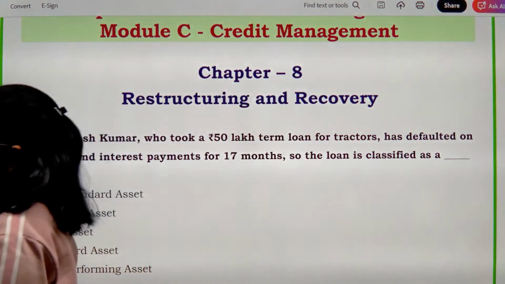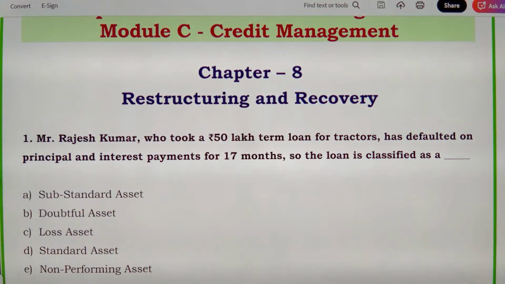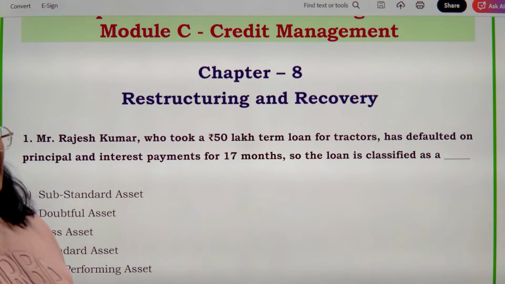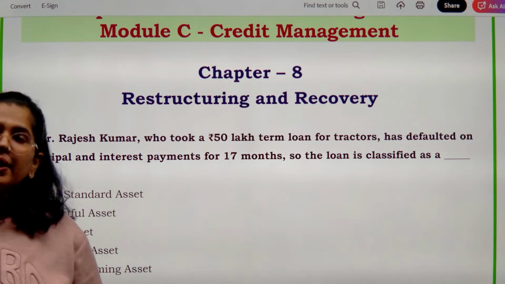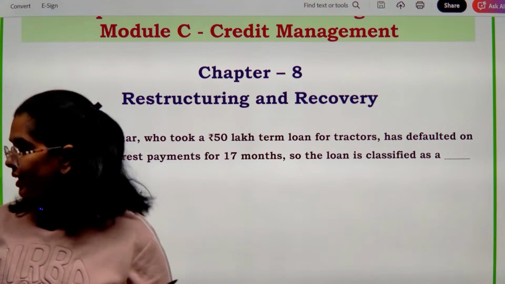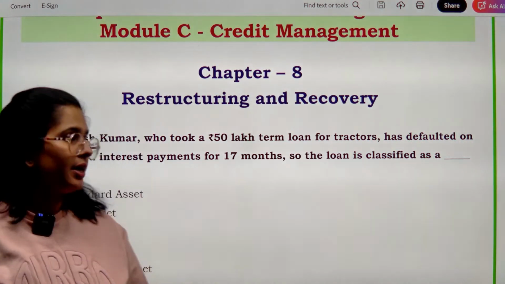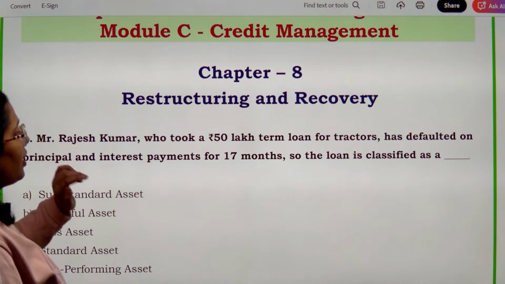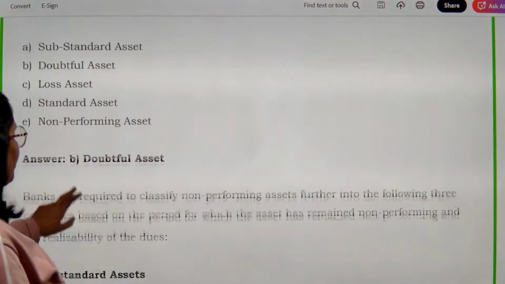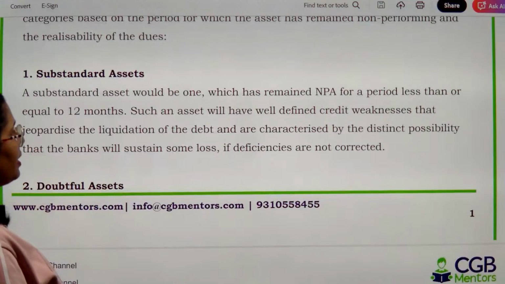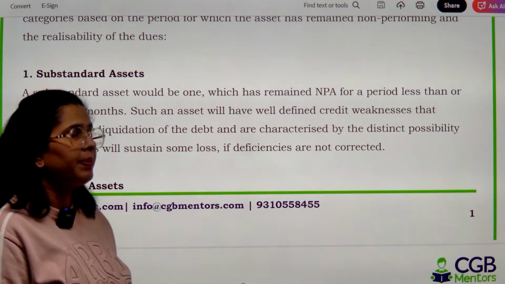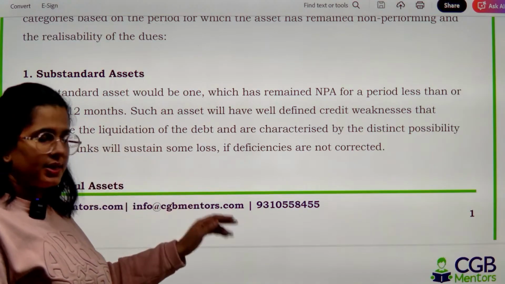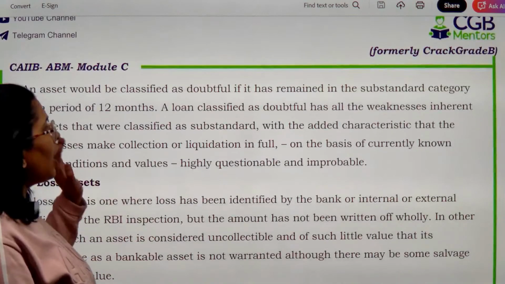Now, in order to answer this particular question, you need to know what is the classification of NPA, and what is the timeline in which we have to assign any particular asset its designated category. किस time में हमें assign करना है? So let's have a look at the answer. Because you have defaulted for 17 months, and we know the definition over here, substandard asset कब तक रहती है? If you have remained NPA, non-performing, for a period less than or equal to 12 months. Beyond that, you have doubtful assets.